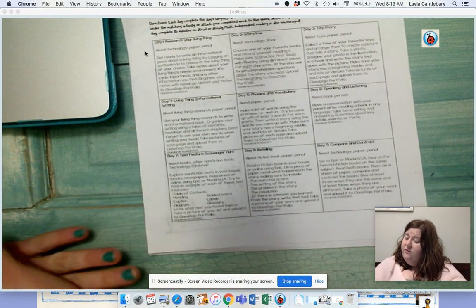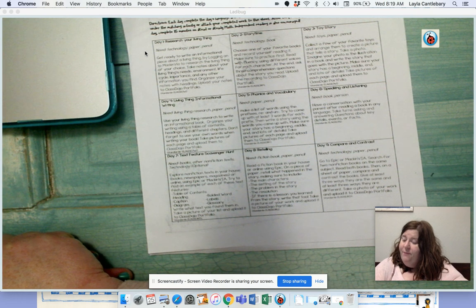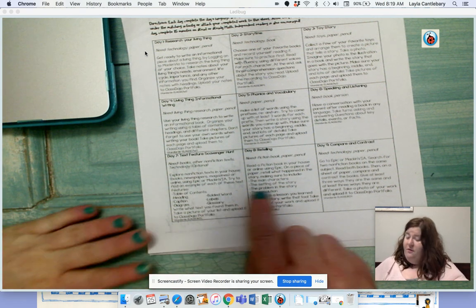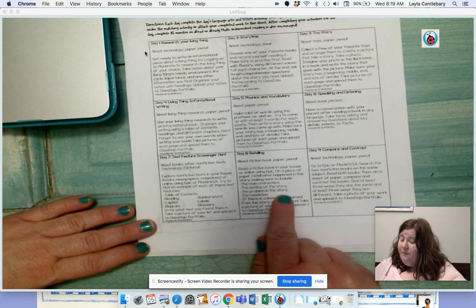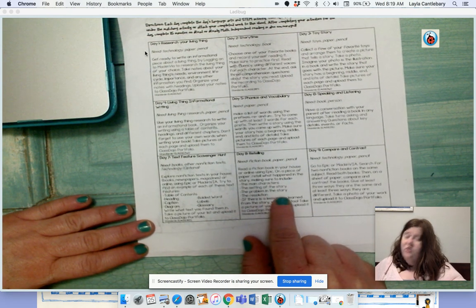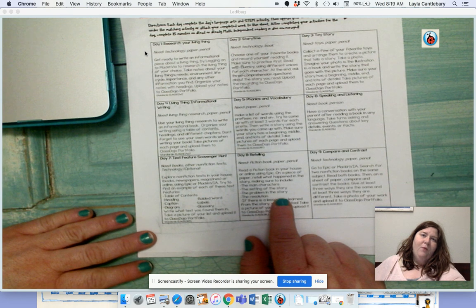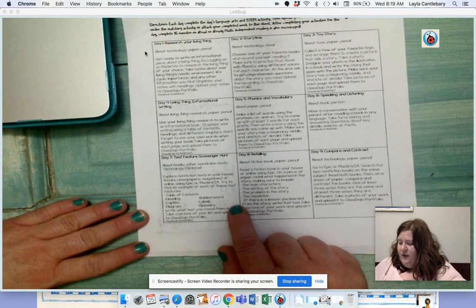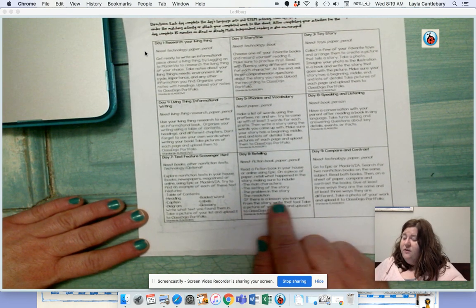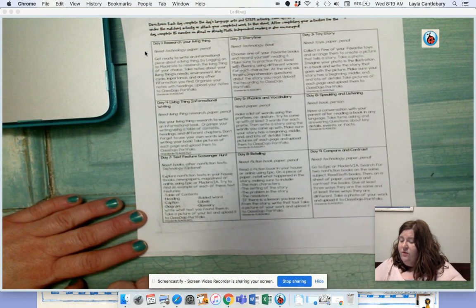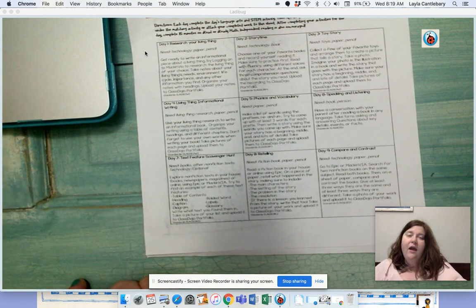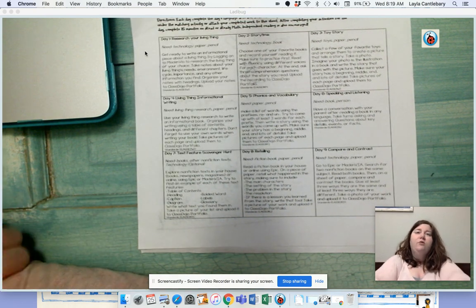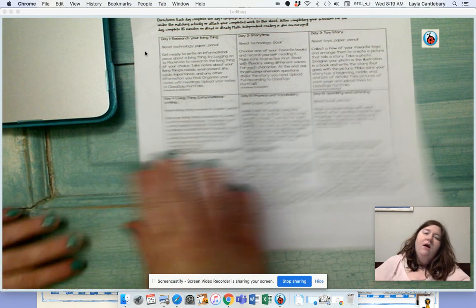Or online using Epic, and then on a piece of paper, retell what happened in the story, making sure to include the main characters, the problem in the story, the resolution, that's like how the problem is solved or ended. And if there is a lesson you learned from the story, write that too. And then take a picture of your work and, of course, upload it to your Class Dojo portfolio.